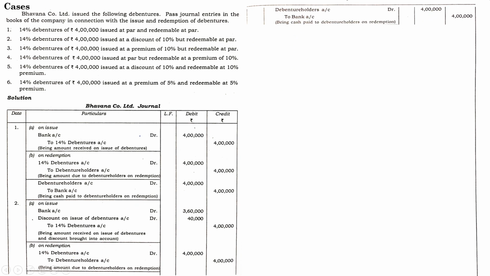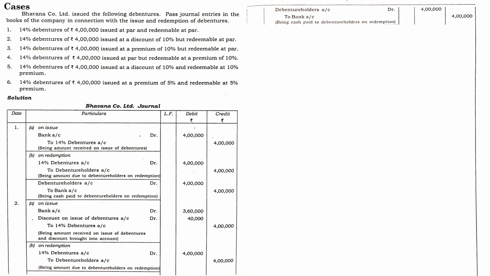You can either write these two entries or you can write a single entry as 14% debentures are credited to bank. So these are the entries with regard to the second situation. Next one, 14% debentures of 4 lakh issued at a premium of 10% but redeemable at par.